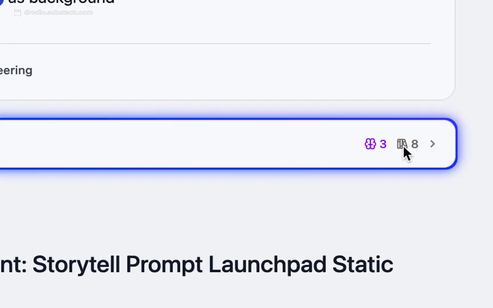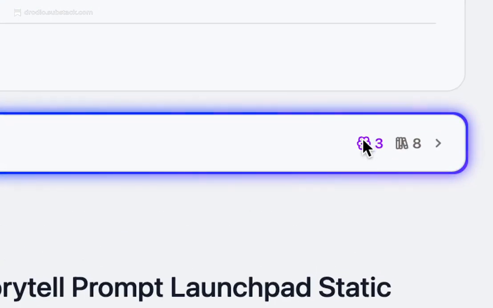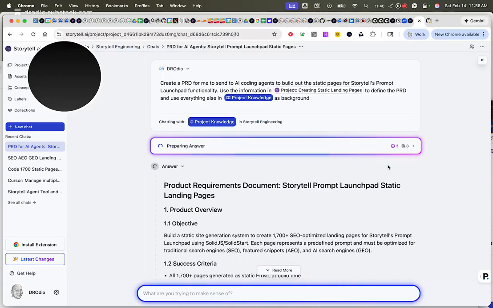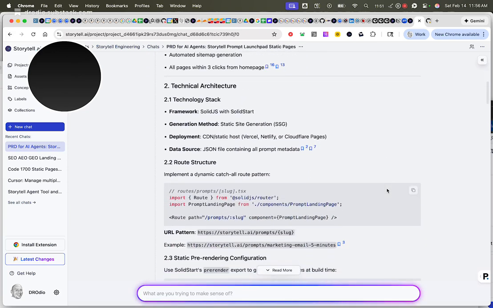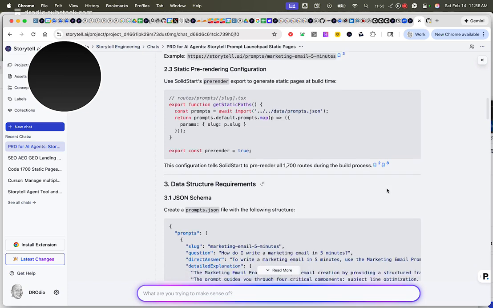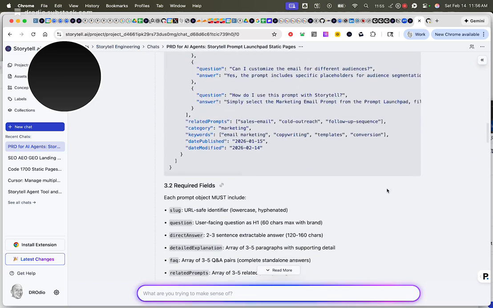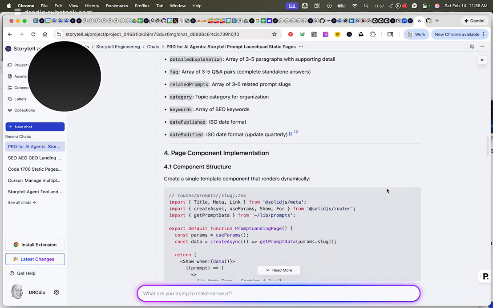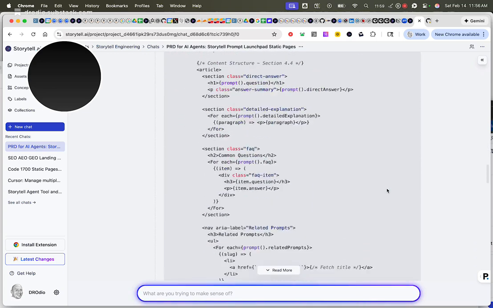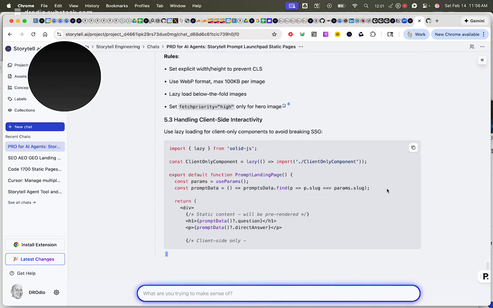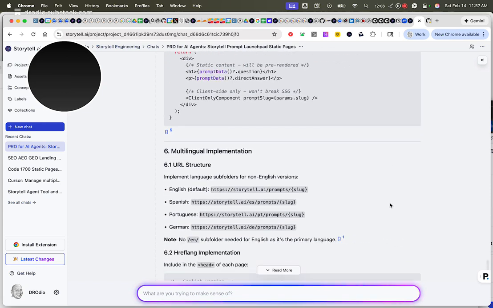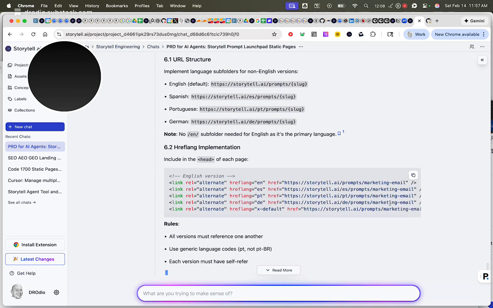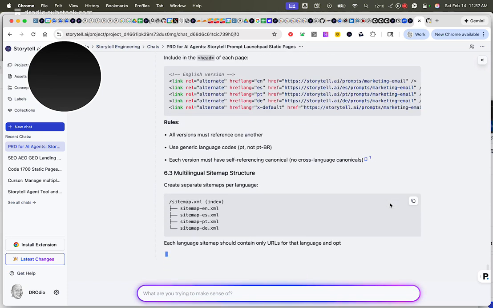A little pro tip here, this will show you the number of times that it reasoned, the number of times that it pulled knowledge. It kind of gives you a little bit of a cheat sheet there. And so now it is creating our PRD. And I'm just going to look through this. It looks great. Yeah, phenomenal response here from Storytell. And so what I'm going to do is, when it's done, I'm going to download this, and I'm going to start to use it in Cursor, and I'll show you a bit of that process as well. I'll let this finish first.